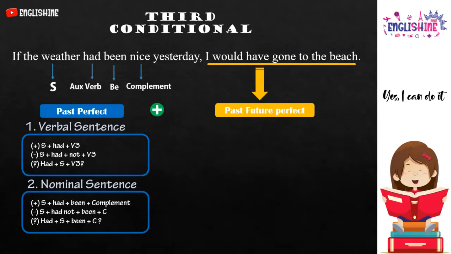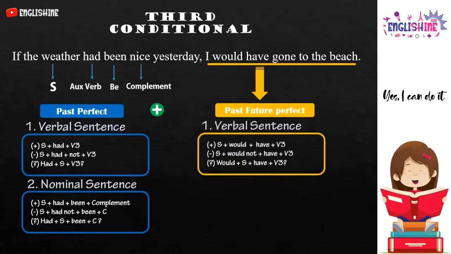The other sentence, I would have gone to the beach, is using past future perfect. First is verbal sentence. Here are the formulations on how to make it. There are positive, using would have plus verb 3; negative, put not after would; and interrogative, using would in front of the sentence.